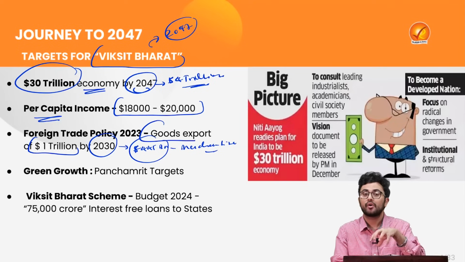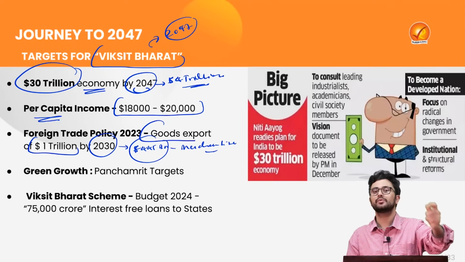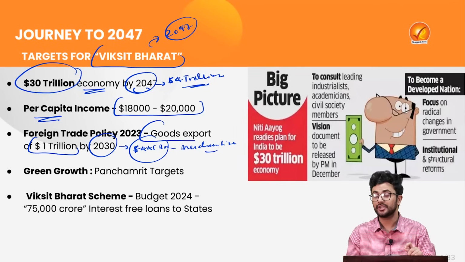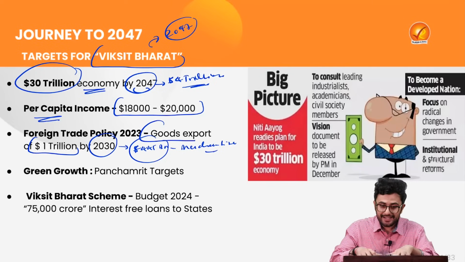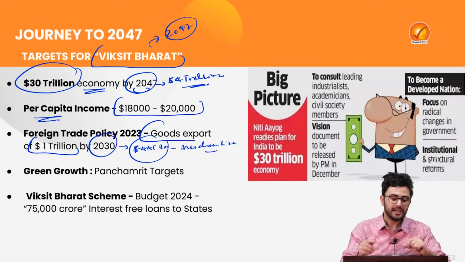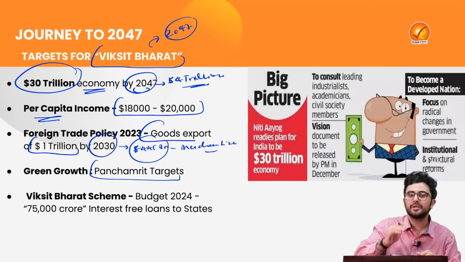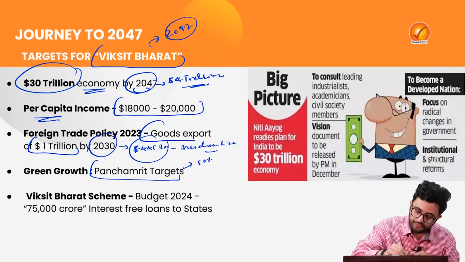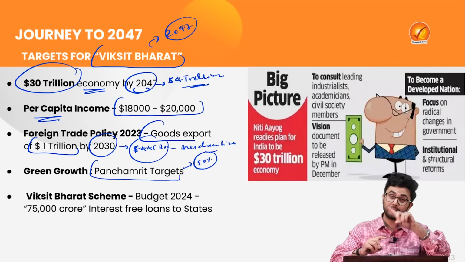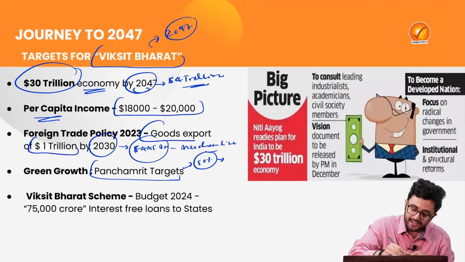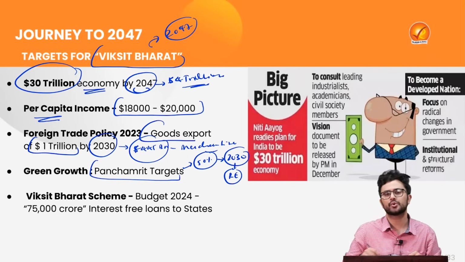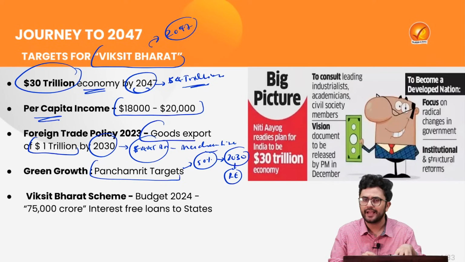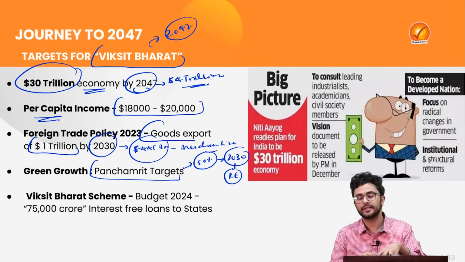At the same time, when we are planning to get to that status of developed nation, we are going to make sure that we are not going to harm the environment by taking the path of green growth. Thus, we have set for ourselves some important Panch Amrit targets, such as that 50% of the total requirement of energy consumption by the year 2030 will come from renewable energy sources such as solar energy, wind energy, hydrogen produced energy.